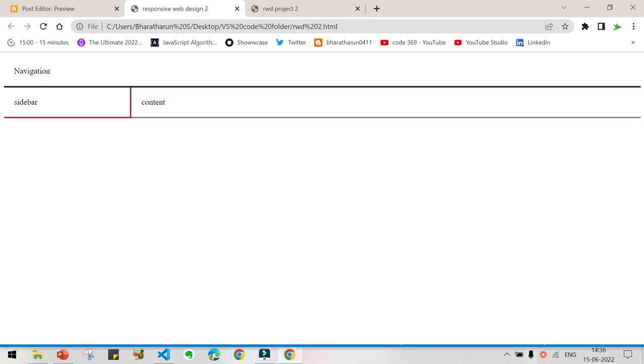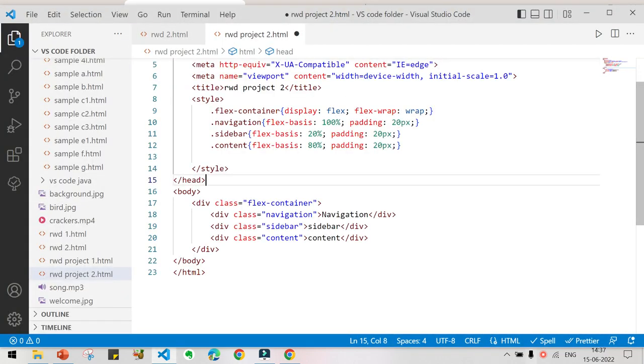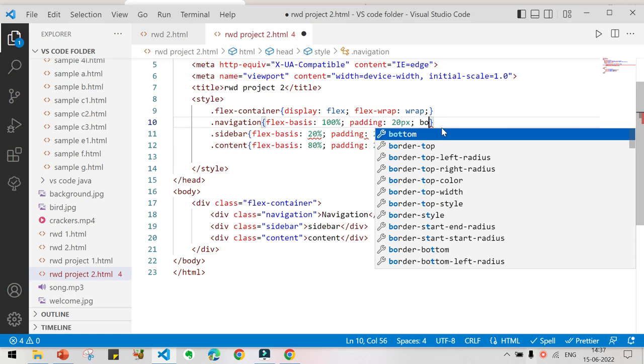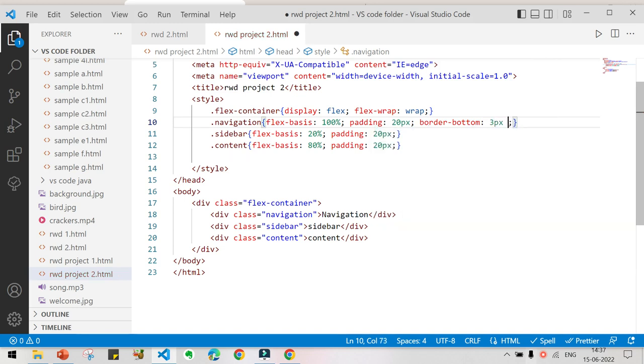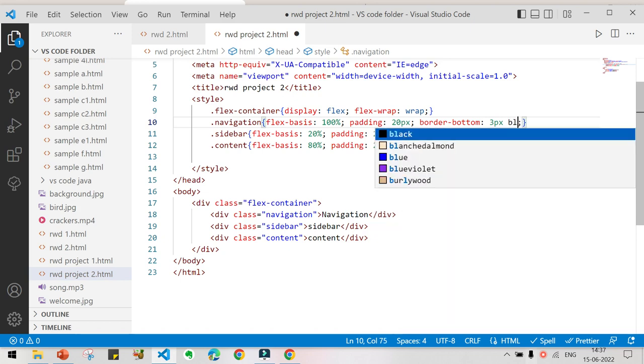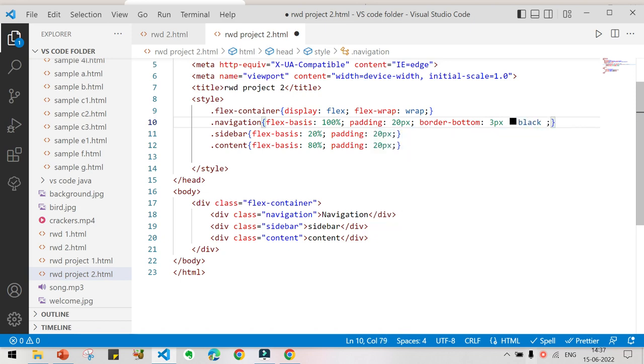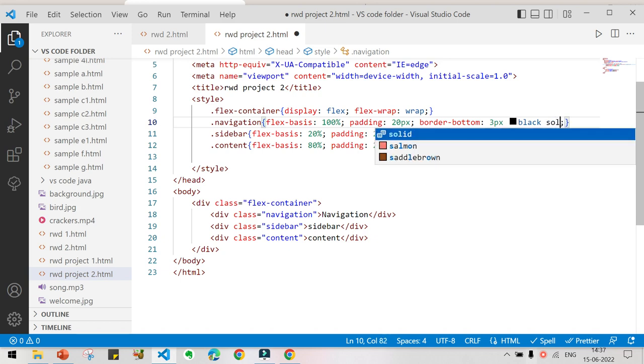Now the next thing is this navigation. This navigation flex item is having a bottom border of black color. How to give this black color? Go to navigation and give border-bottom, and we are going to define the pixel, for example 3 pixel as the border width, and also the color is black. And what next? Border style, that is solid.